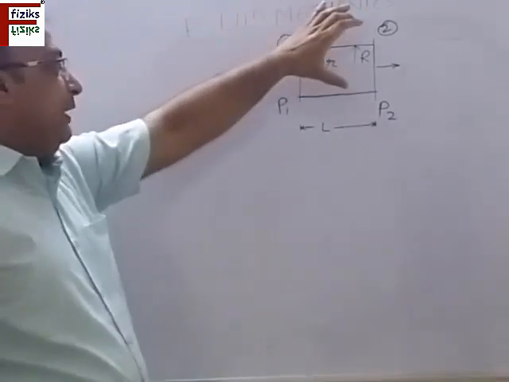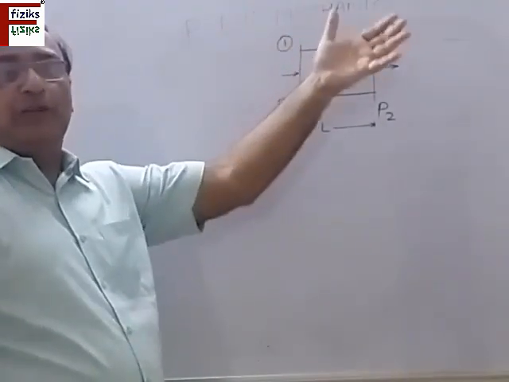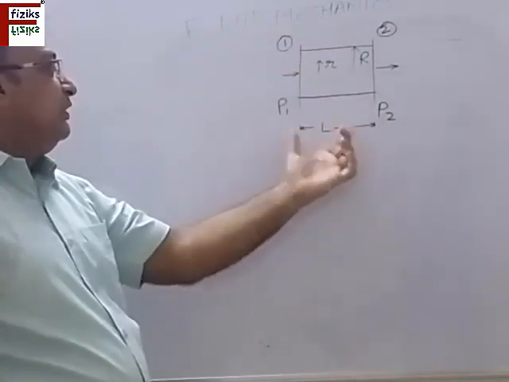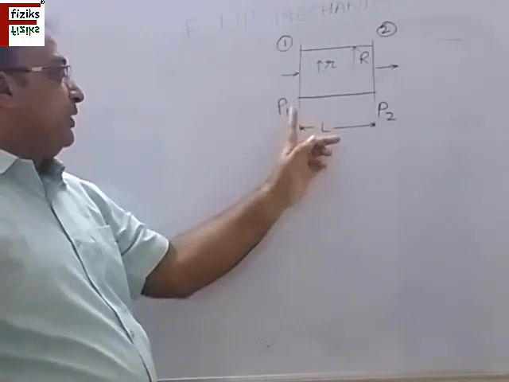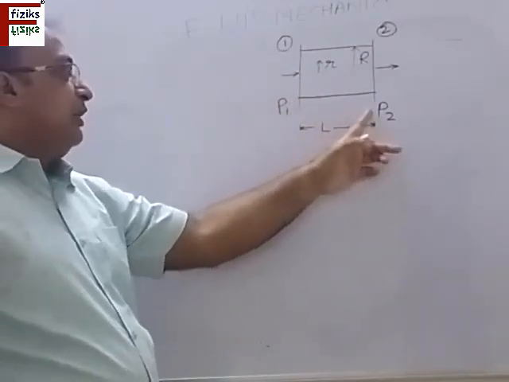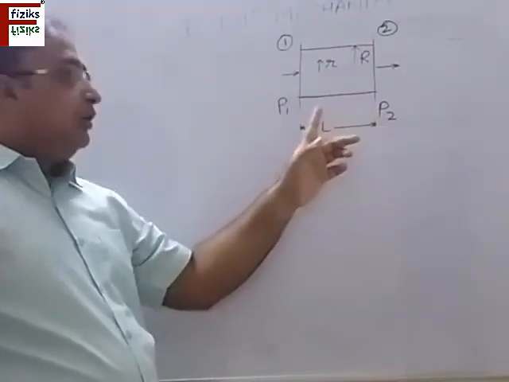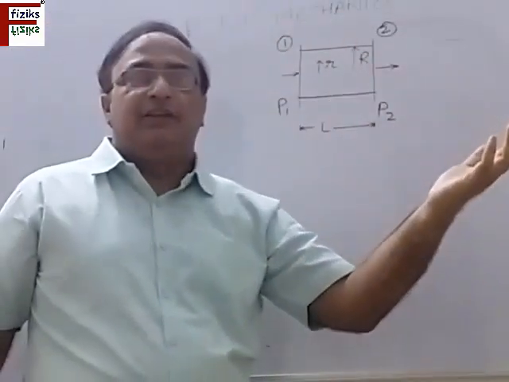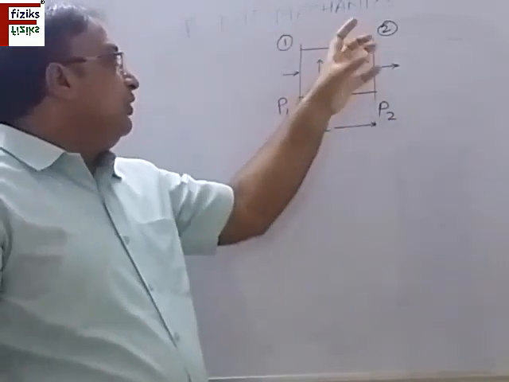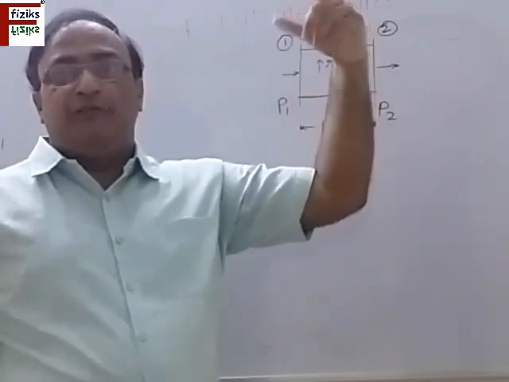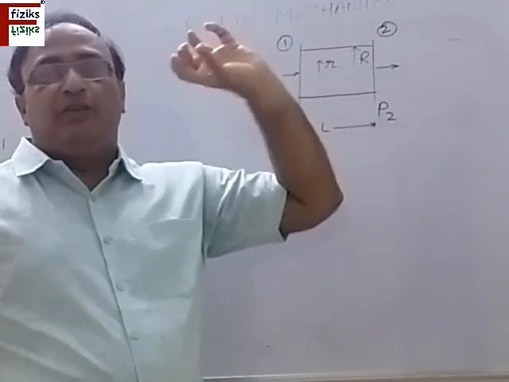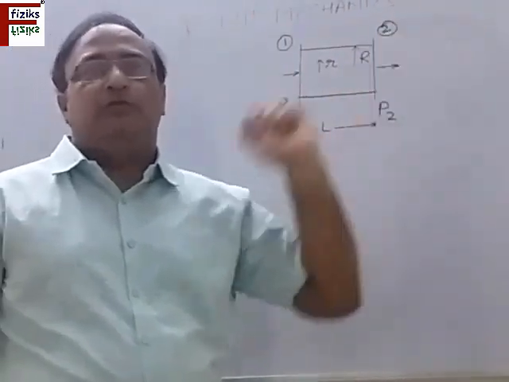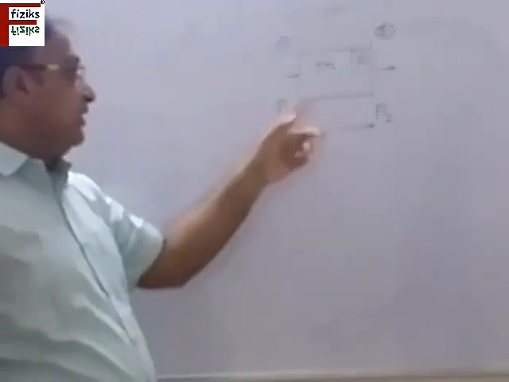So this is a horizontal pipe through which a fluid is flowing, and let us take this section of the pipe, of length L. This is section 1, section 2; the pressure at section 1 is P1 and the pressure at section 2 is P2. Now there is a pressure difference. As the fluid flows, there is friction inside the flow, friction offered by the wall of the pipe to the fluid, and friction among the particles, molecules or atoms of the fluid also. As a result, the pressure decreases.